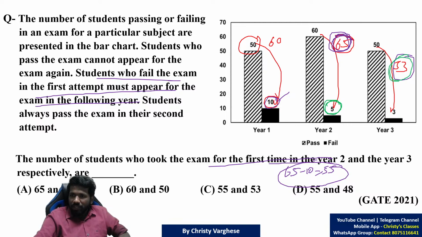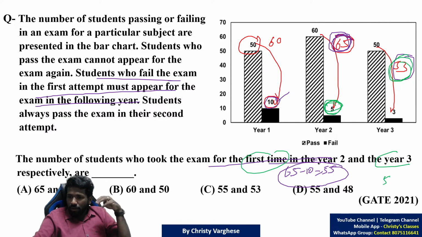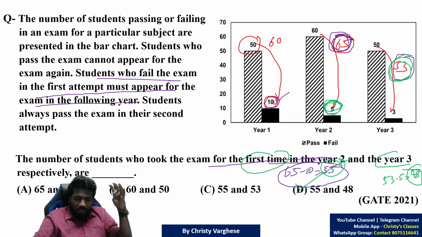So in these 53 students, 50 plus 3, 53 students, 5 of them are previous students. बाकी students नए students हैं, या year 2 में first time attempt करने वाले students हैं. तो कितना हो गया वो? 53 minus 5, 48 हो गया ना. That means 55 and 48 respectively. Option D is the answer.